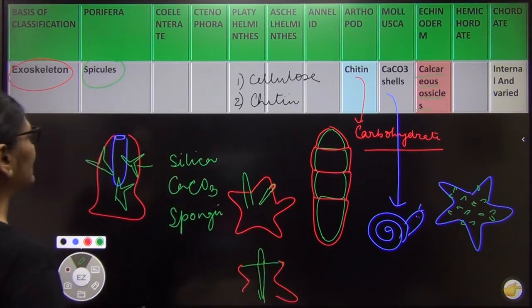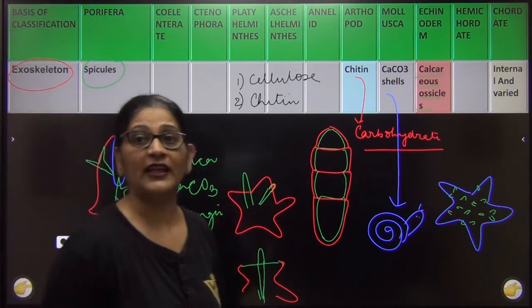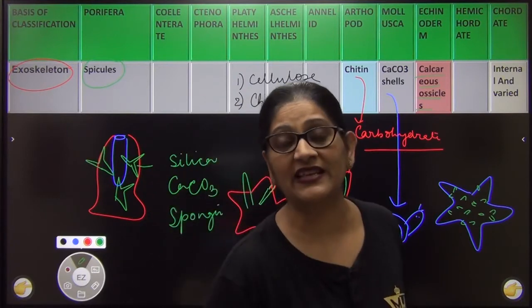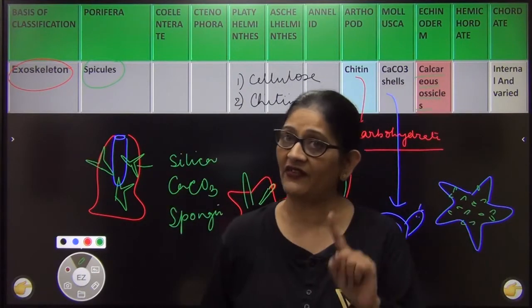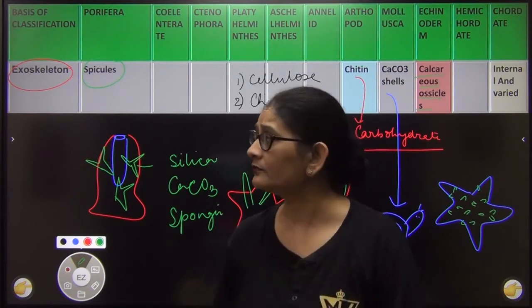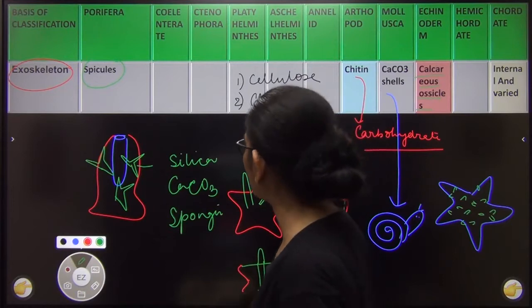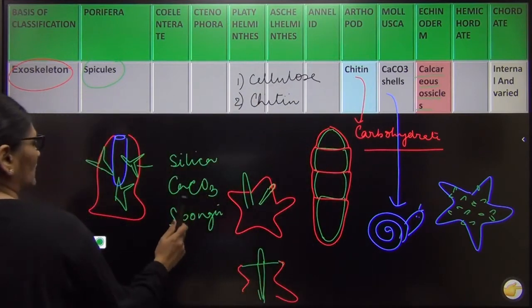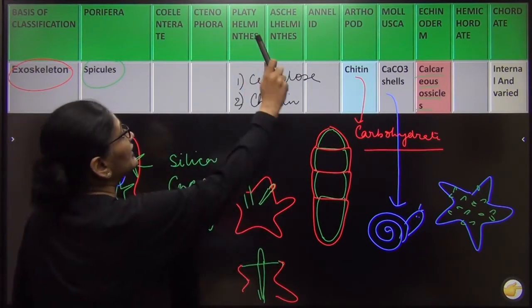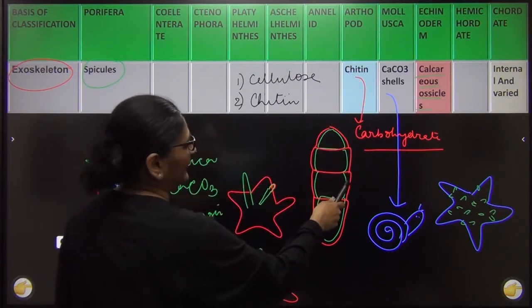Right? So let us quickly see this once again. I told you that non-chordates do not have a skeleton. If at all they have, they will have exo, not endo like us. Porifera have exoskeleton in the form of spicules, which can be made up of silica, calcium carbonate or spongine fibers. Now in case of arthropods, it is made up of chitin.